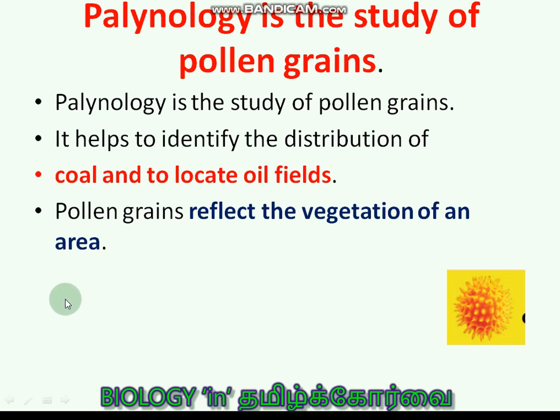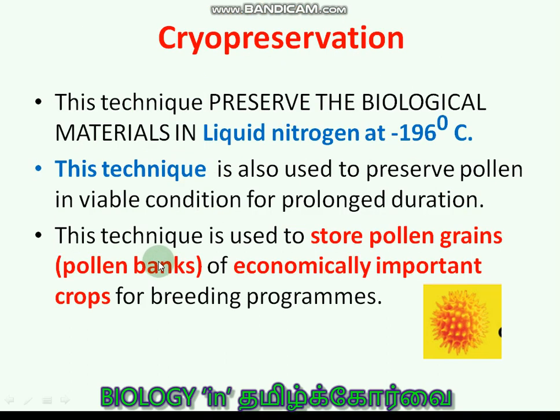Then you can group: 1, A and B are correct. 2, B and C are correct. 3, A, B and C are correct. 4, C only correct. Likewise, you can create your own questions by viewing this point-wise presentation. The same way, when you read through the books, you can create such types of questions. So it will be very useful for you.